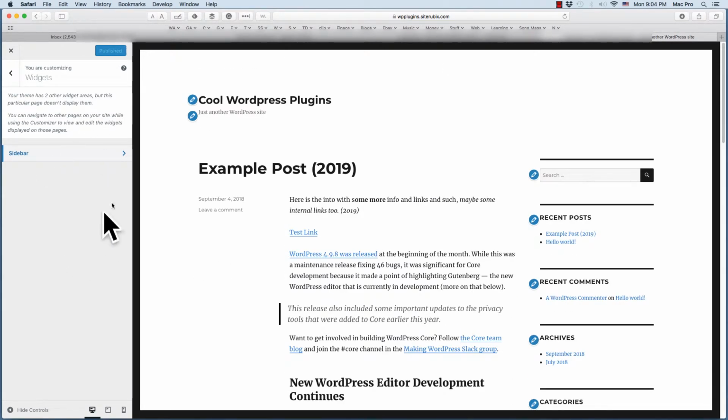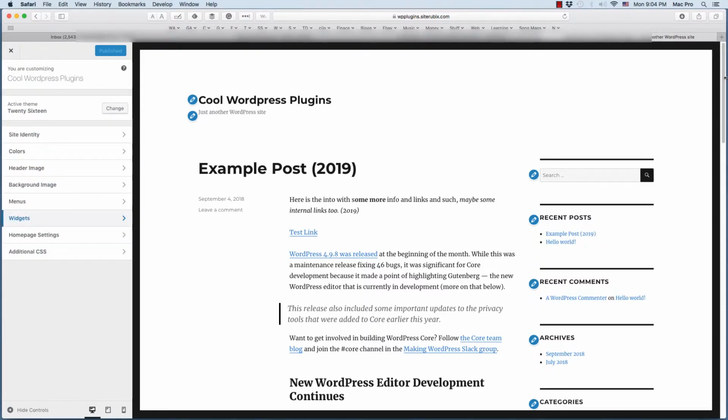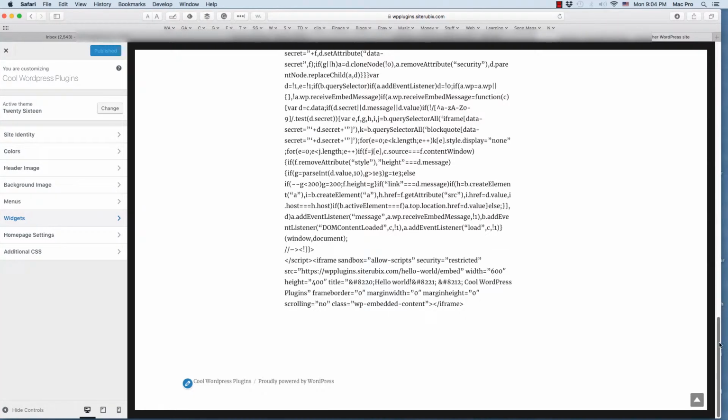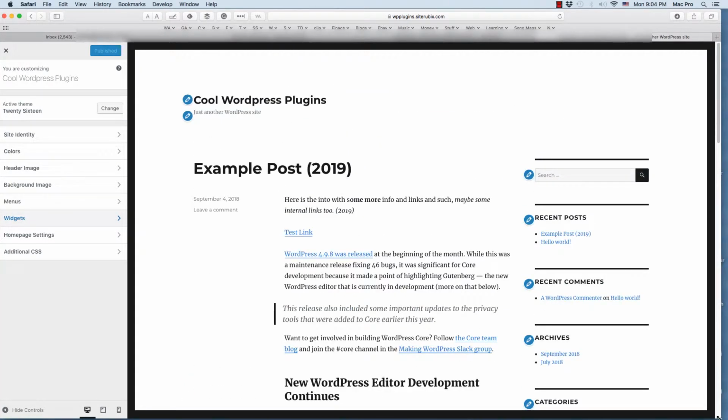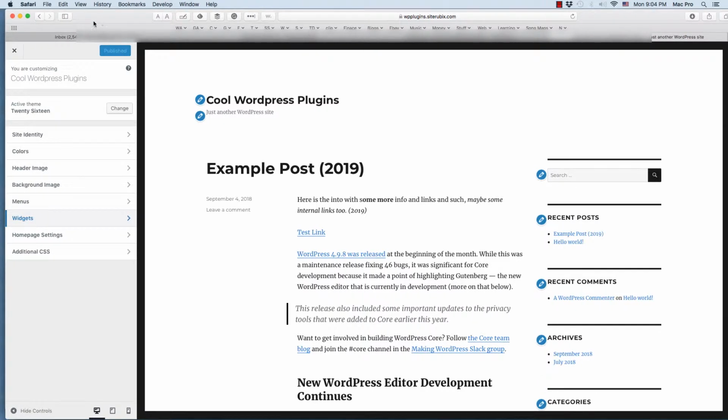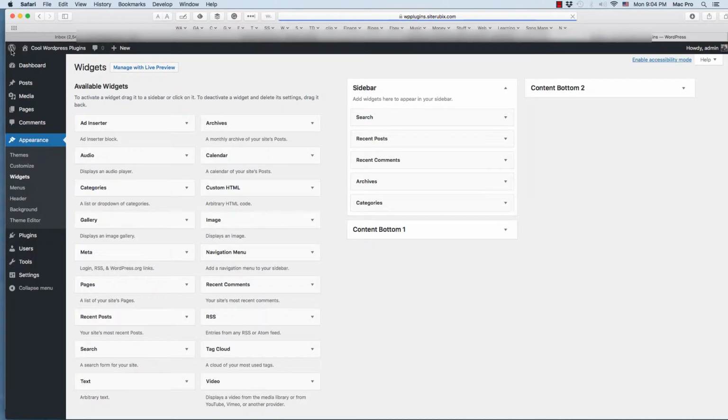Depending on your theme, different widgets will work or not work. If you have widgets down below, the footer widgets stuff, this one does not have that. So anyways, that's the widgets area. Let's get out of here for a second. Get back to where we were. So that's the widgets. Then we have our menus.